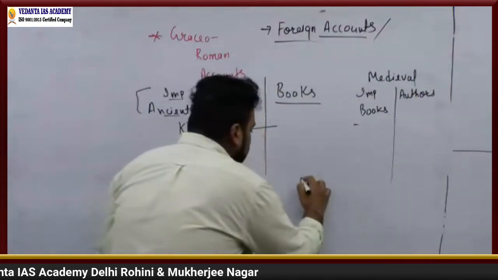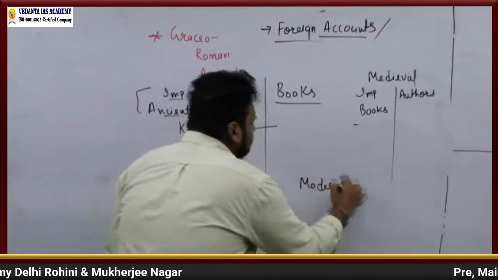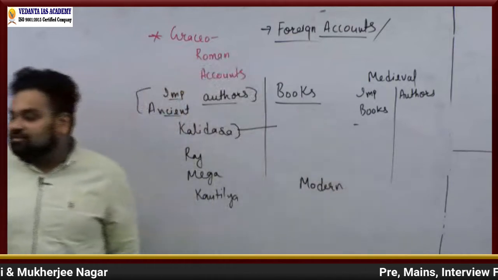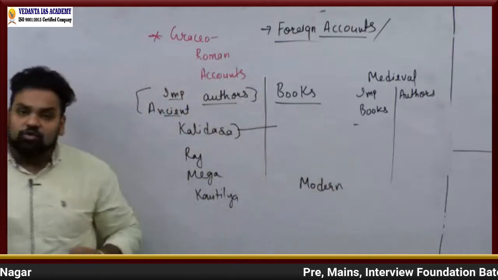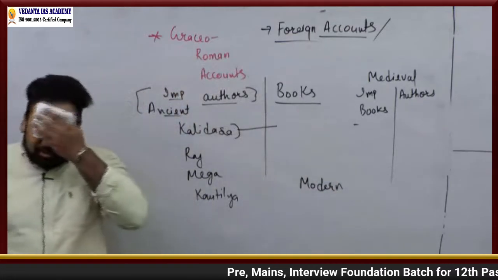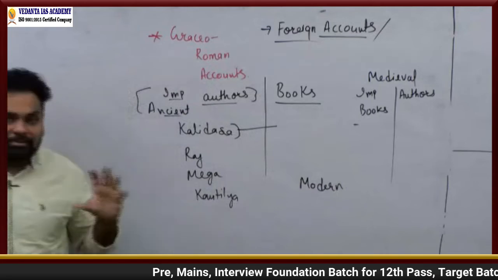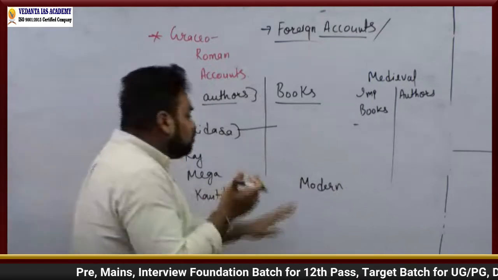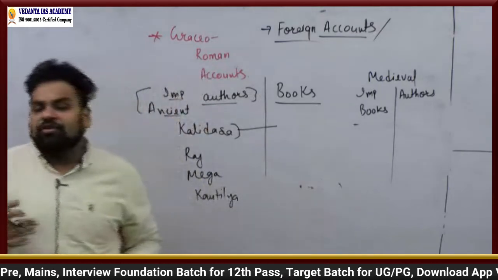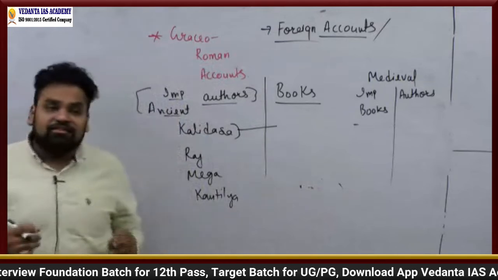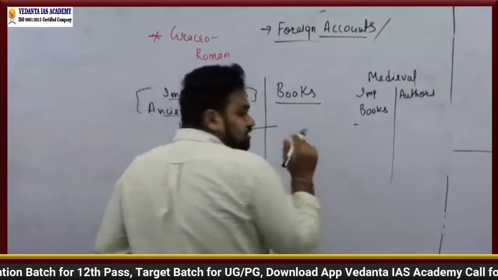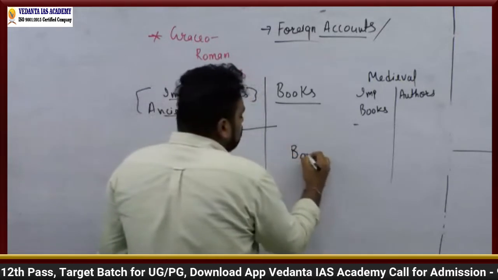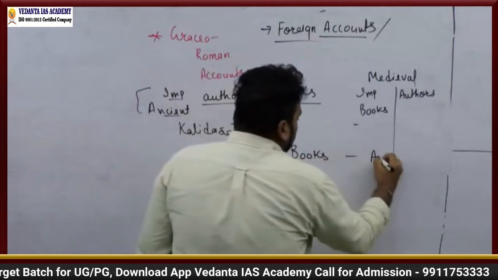Then we come to modern, right? When we come to modern, we will do that. तो ये सब चीजें हैं which you people need to do when you are preparing for UPSC. तो ऐसे करके अगर तुम टेबल अपने पास बना के रख लोगे ना, you will be very, very kind of safe when you are answering questions like these. Questions कैसे पूछते हैं? They will give you books, they will give you authors, right?